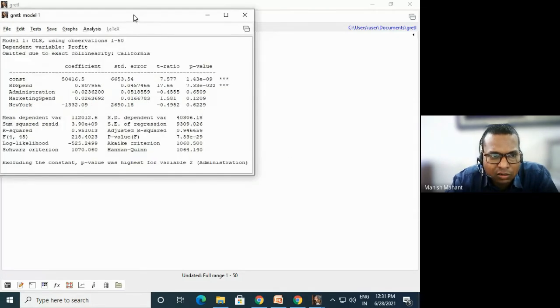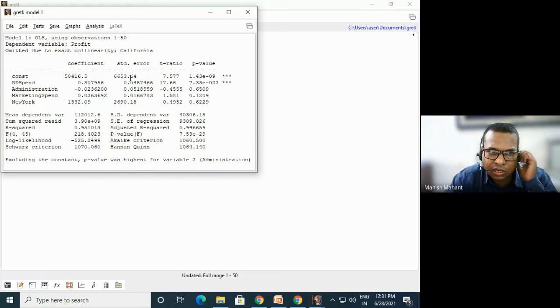This is Model 1 OLS, and here you get a constant of about 50410. It means that if a company is not investing in R&D, administration has zero investment, marketing spend is zero, and there is no state, the company will still get this much profit. That is the meaning of the constant.